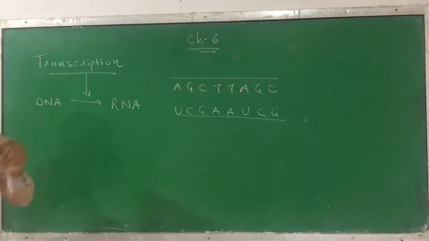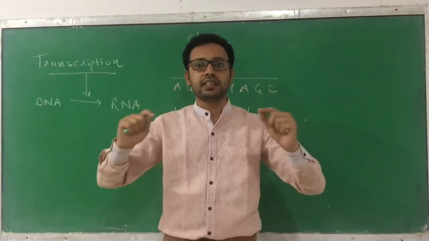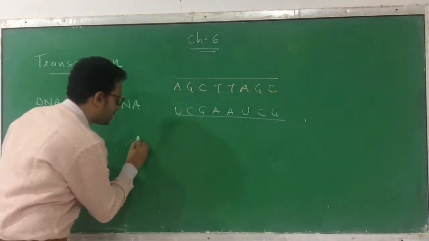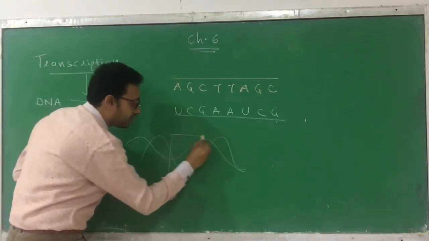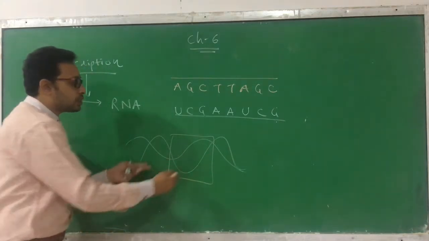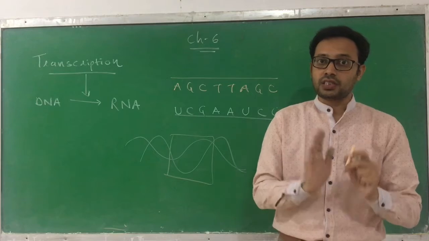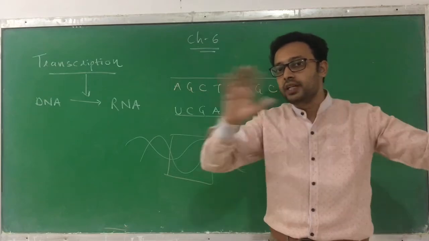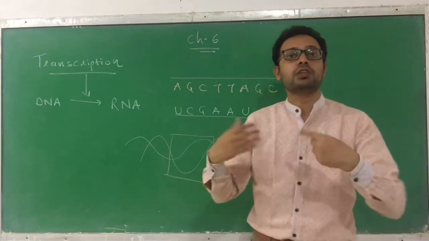Second, in the course of replication, the whole DNA gets replicated, so an exact copy of the DNA is produced. But in transcription, suppose this is a DNA. From this whole DNA, only some part, suppose this much part, gets copied. The whole DNA doesn't get copied, but only a small part of the DNA is copied in transcription. So this is the second difference.